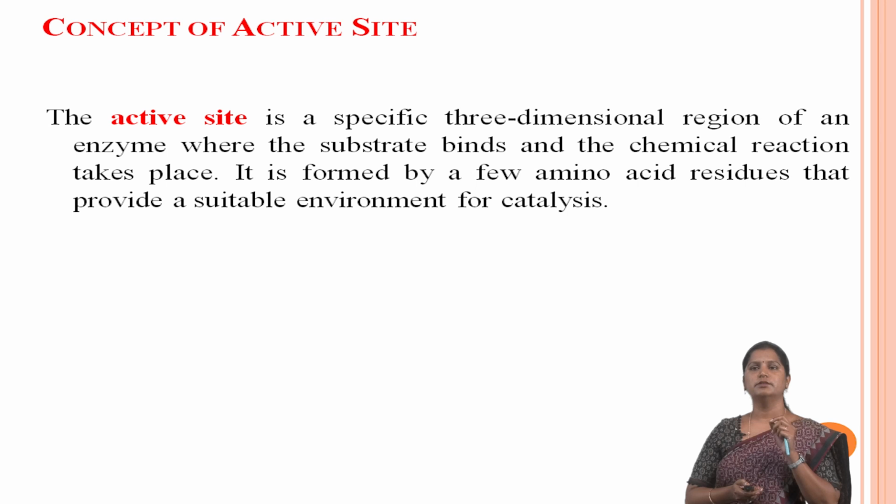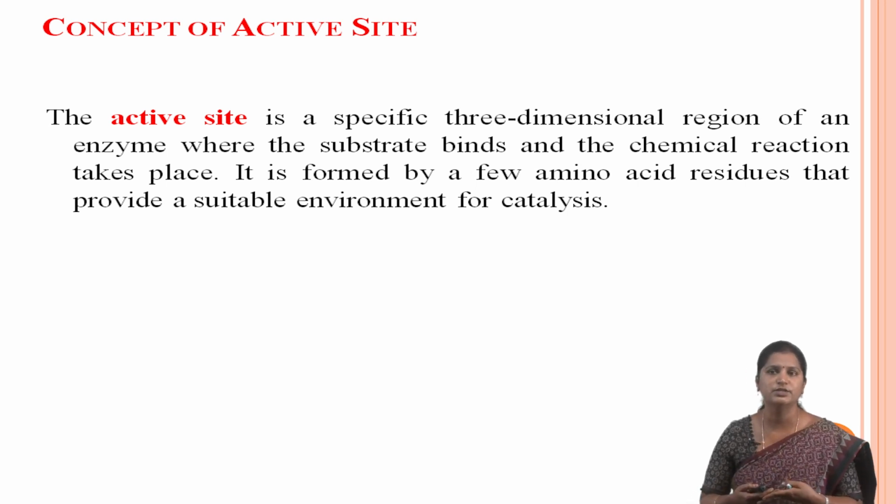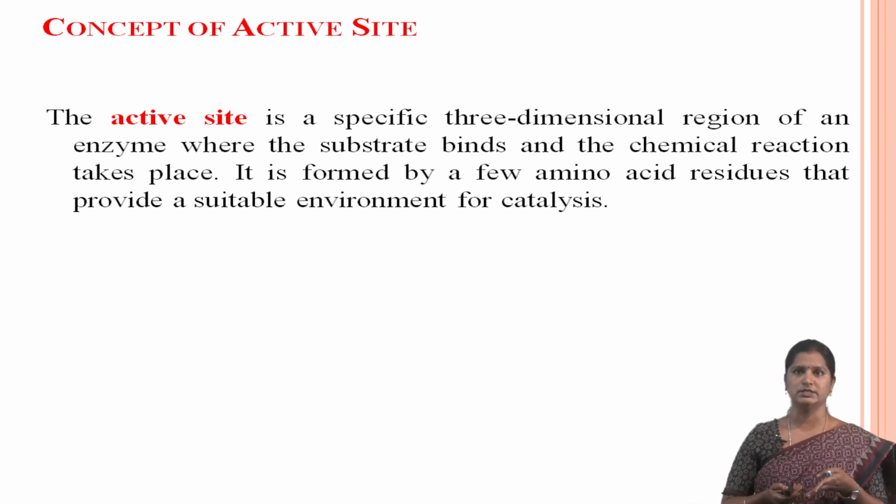Then next we are going to see the active site, a specific three-dimensional region of the enzyme where the substrate binds and the chemical reaction takes place. It is formed by amino acid residues that provide a suitable environment for catalysis.